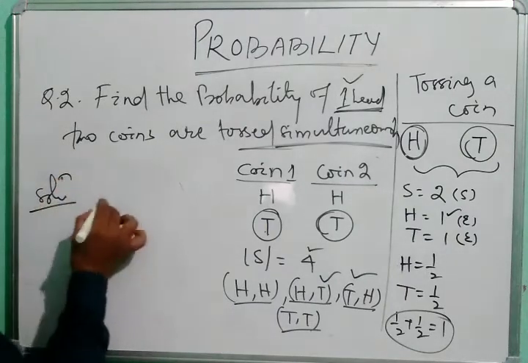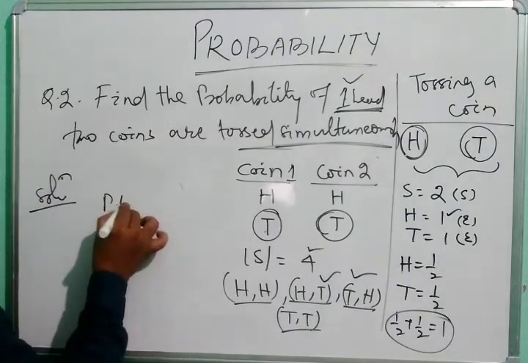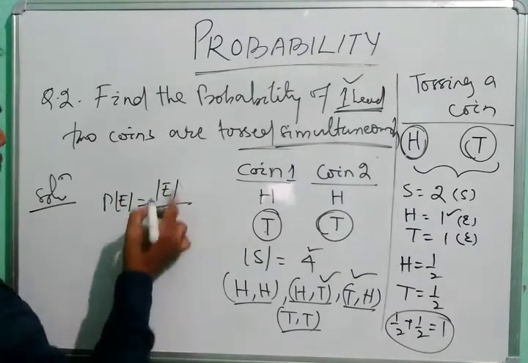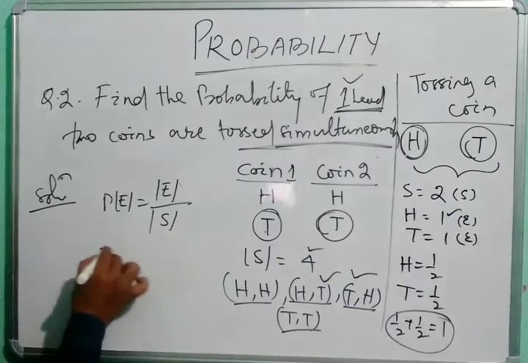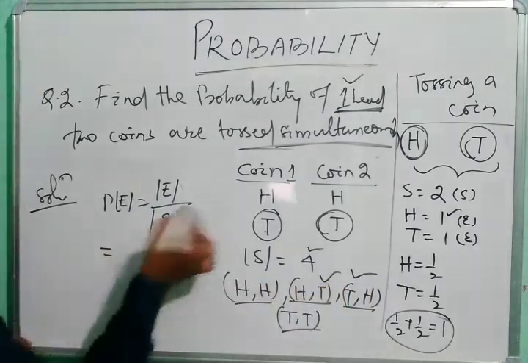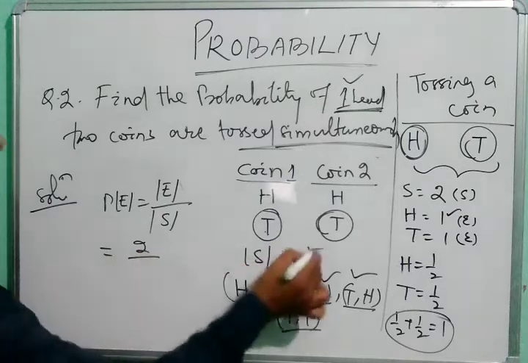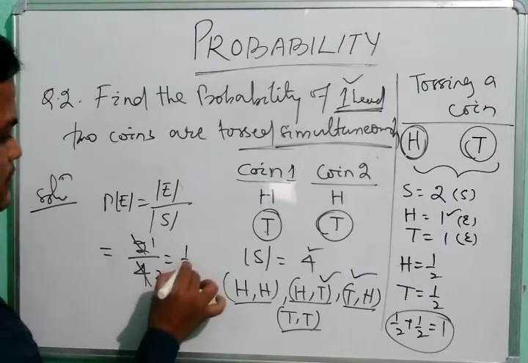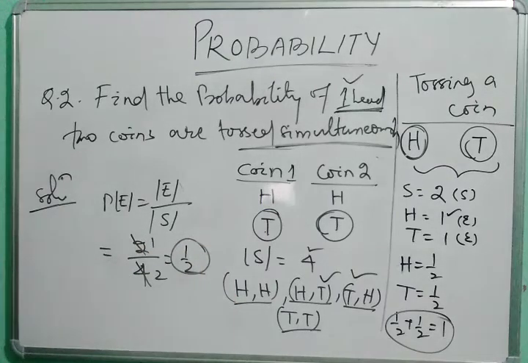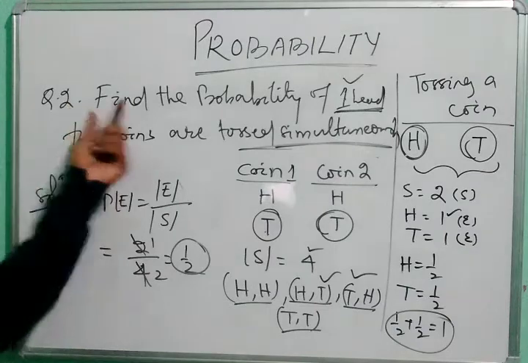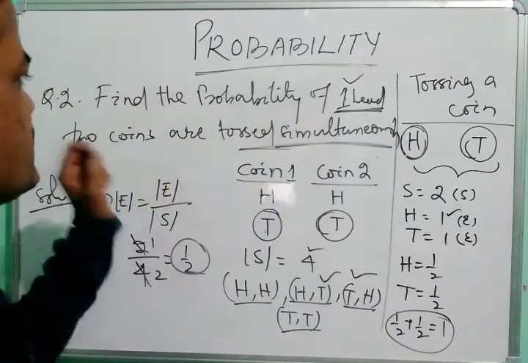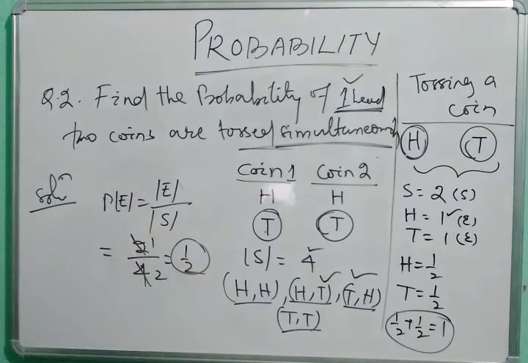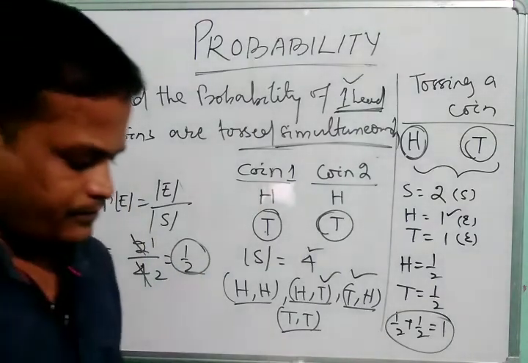So the probability of the event is equal to the possible outcomes divided by the total number of sample spaces. So we can say P(E) is equal to 2 by the total, which is 4. 2 ones are 2, 2 twos are 4, so 1/2. This is the answer. The probability of getting one head by tossing two coins simultaneously is 1/2. Is it right? Let us do some more questions.